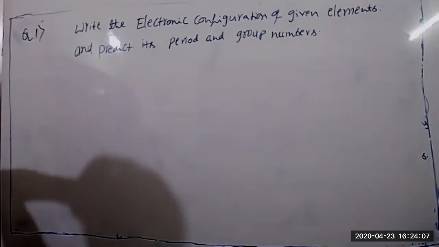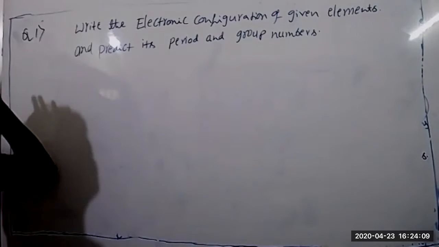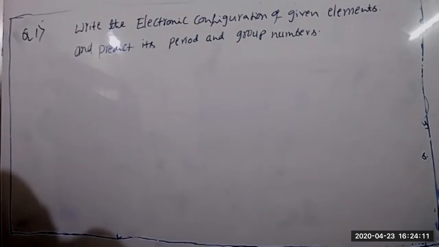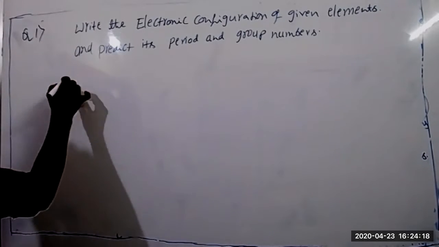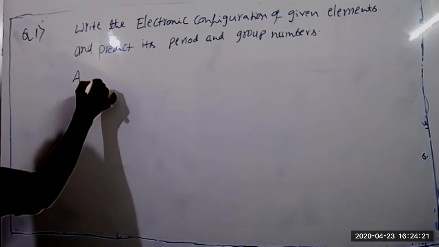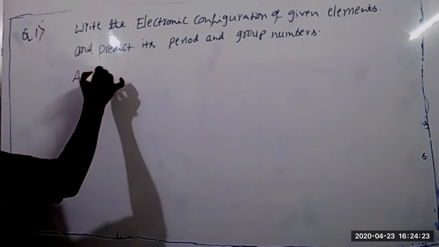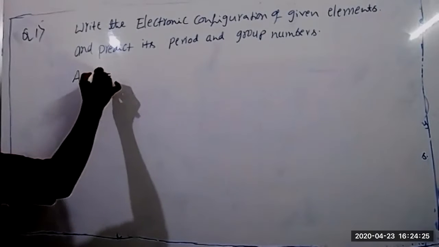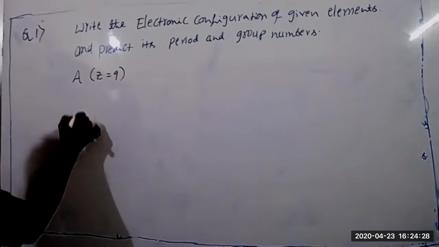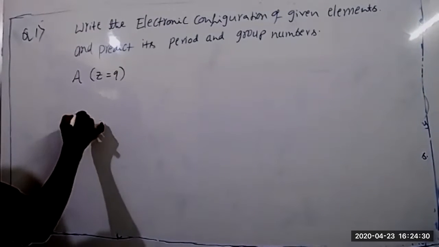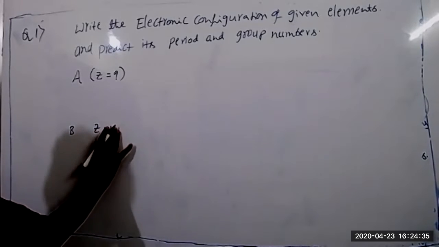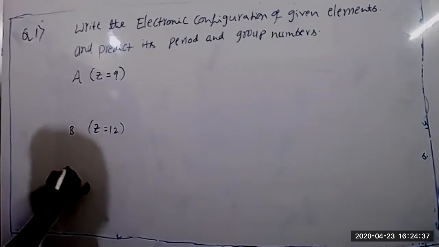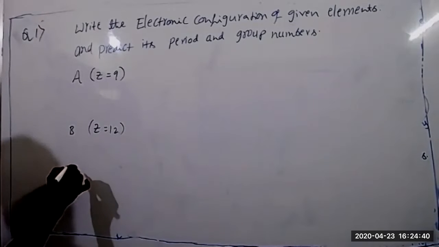Element A has atomic number Z equal to 9, then atomic number 12, then atomic number 29.